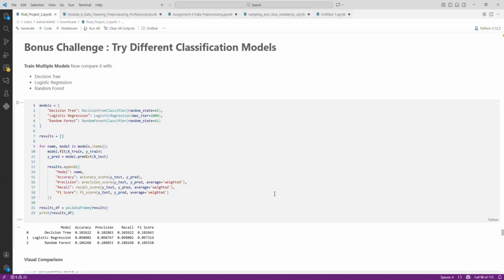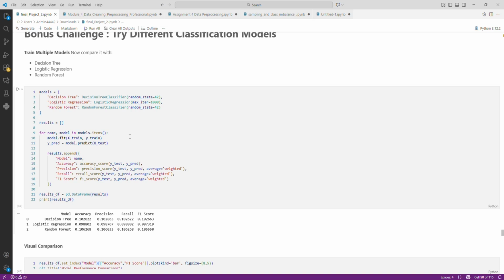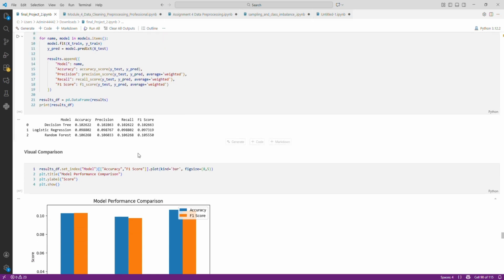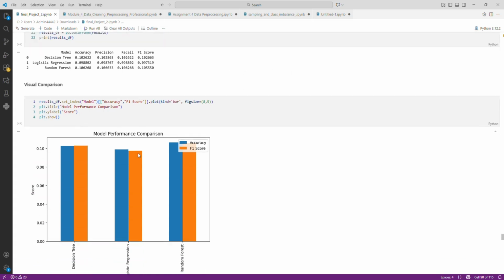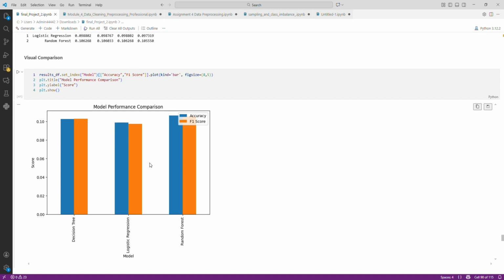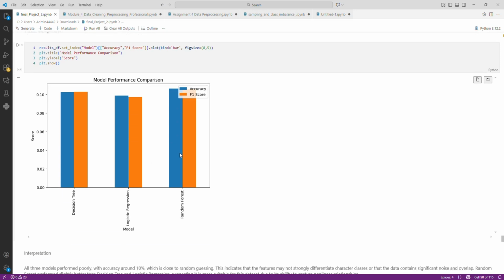As an additional step, I also tried multiple models, some of them decision tree, logistic regression, and random forest. First, I compared the multiple classification models using the decision tree, logistic regression, and random forest. The comparison allows us to visualize the model performance and how each model is working. Random forest achieved the highest accuracy and F1 score.